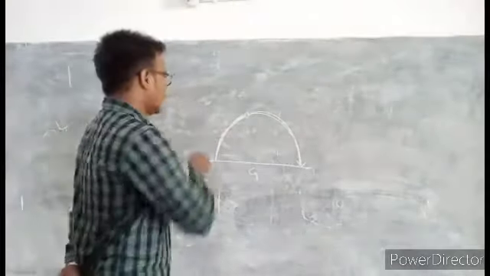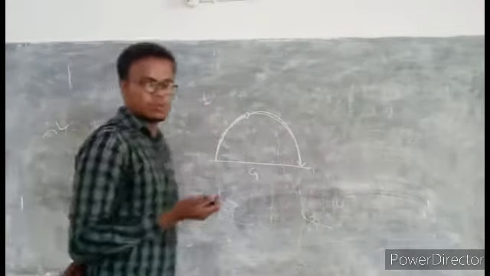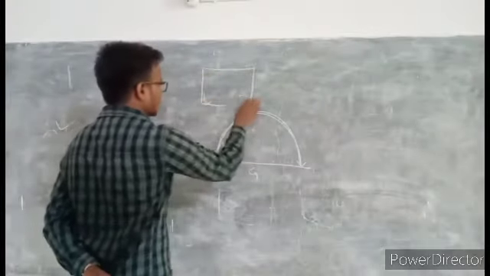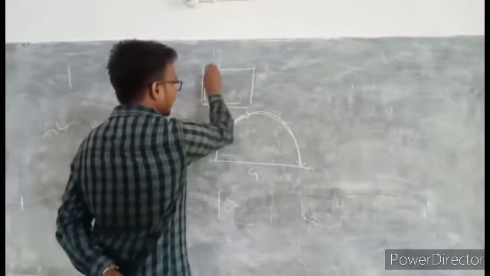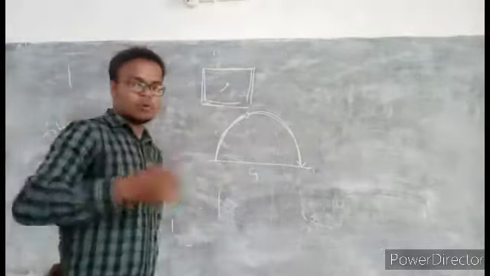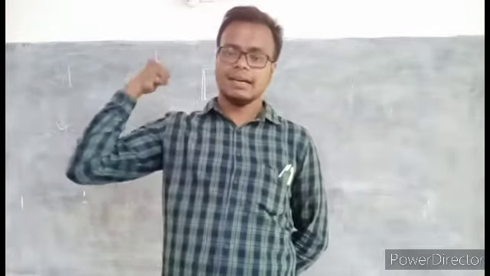Another example is there in the book. When I want to fix a nail, suppose it is a wall, a wooden block, I have to apply some force with a hammer.